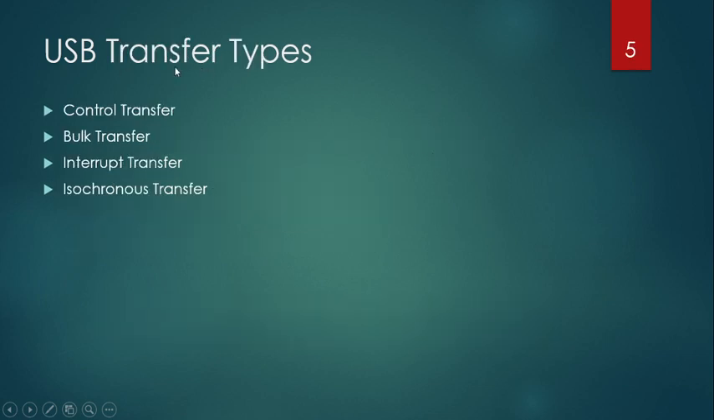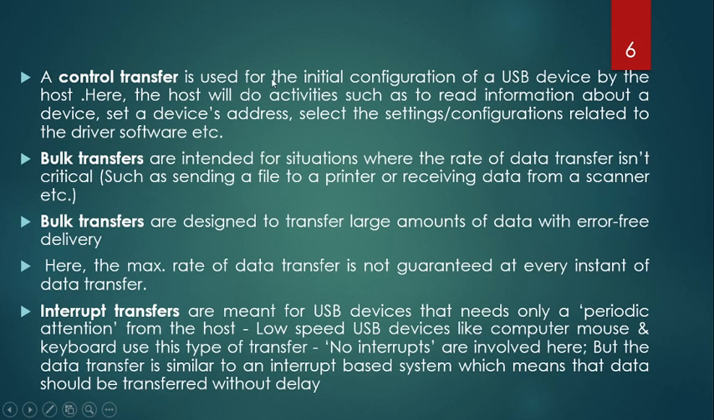And the transfer type of the USB can be any of 4 modes: control, bulk, interrupt and isochronous. Control transfer is just used for initial configuration of a USB device. The host is going to read the information, set a device address, or set a configuration relating to driver software. So that is only for initial configuration.